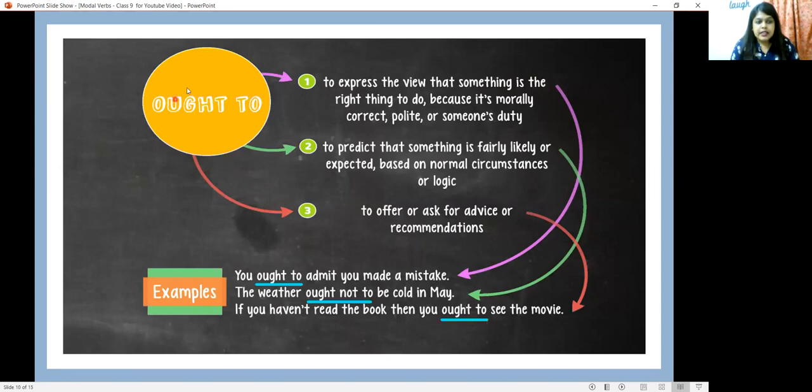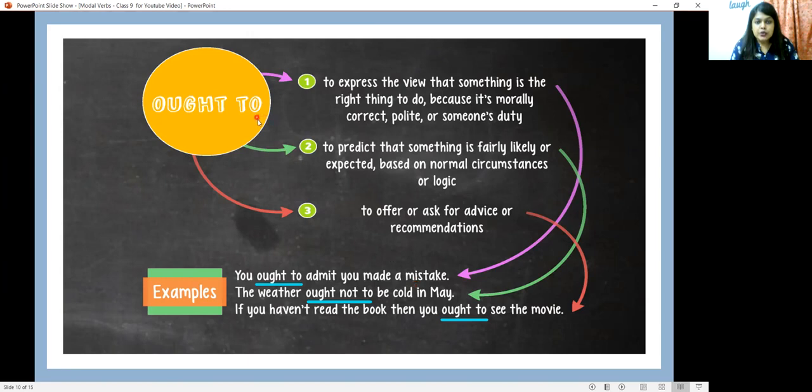Now let's see the modal verb ought to. Ought to can be used to express the view that something is the right thing to do because it is morally correct, or polite, or someone's duty. For example, you ought to admit you made a mistake.